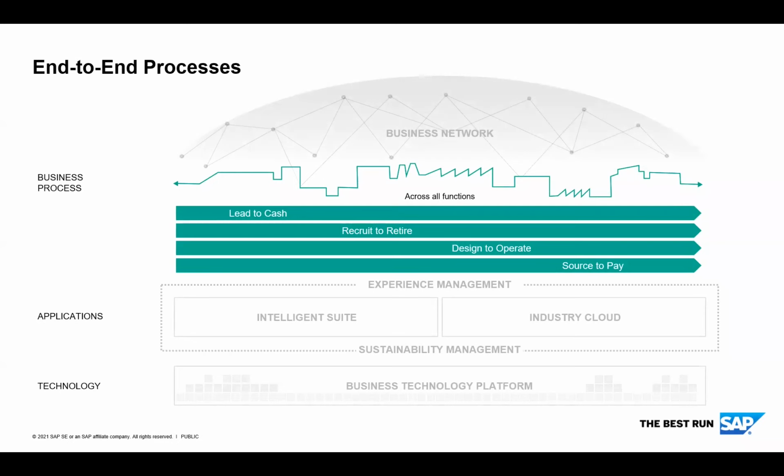So from an SAP perspective, there are certain end-to-end business processes which SAP is providing to you as a customer, where these processes are spanning across multiple systems and sometimes in a heterogeneous landscape. And you can see lead to cash, recruit to hire, design to operate, and source to pay. These are the four end-to-end scenarios or end-to-end business processes.